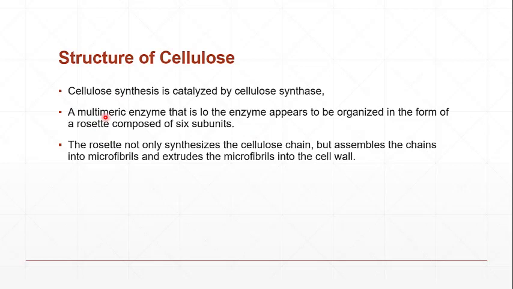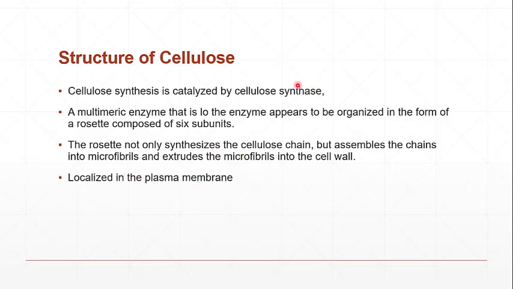It has 6 subunits which make a rosette, and those subunits are not only there to make a cellulose chain, but they are also responsible for assembly of those chains into microfibrils and extruding the microfibrils into the cell wall. As this cellulose synthase is present in the cell membrane, the microfibril should be deposited out of the cell membrane into the cell wall. So that's why this enzyme is also responsible for excreting that microfibril out of the cell membrane into the cell wall.